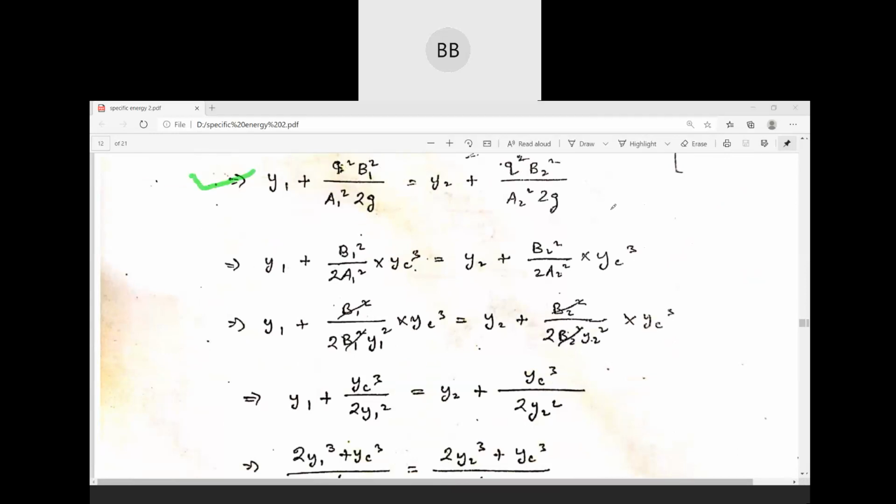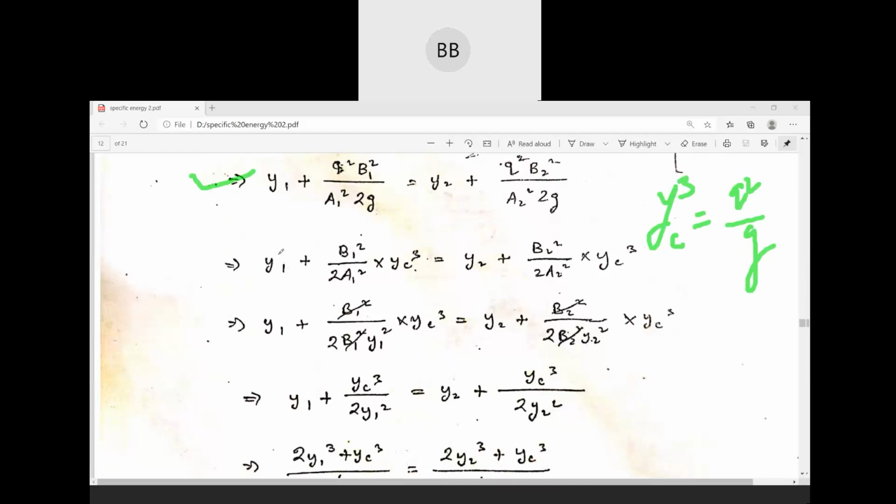The next line, then we know yc cube is equal to q square divided by g. You have q square divided by g, okay, and other terms will remain the same.